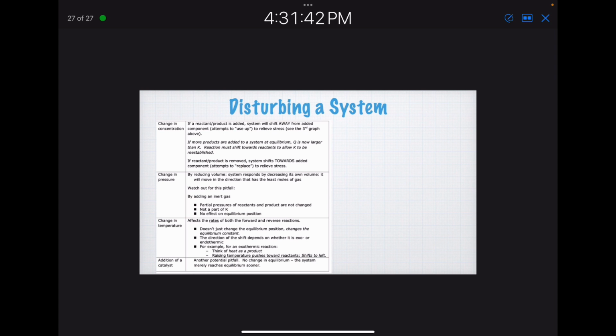Then we talked in class about disturbing a system. I can change the concentration, the pressure, or the temperature. Anytime I make those changes, that's a Le Chatelier's principle idea, and we'll be looking at that. Just because I'm at equilibrium doesn't mean I stay at equilibrium, because if I stress it, it changes. And that's it.